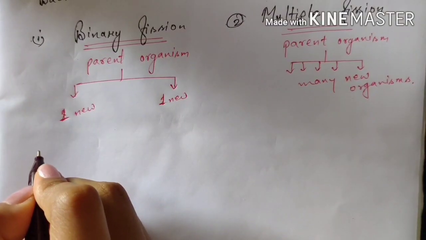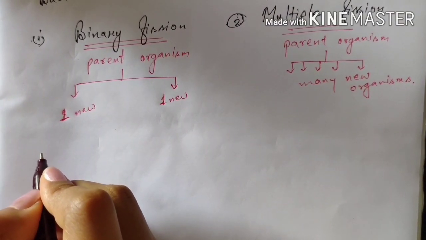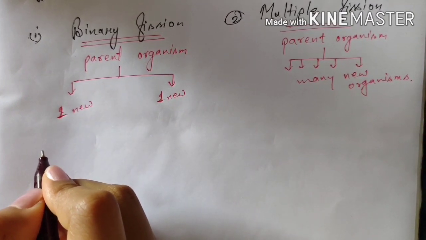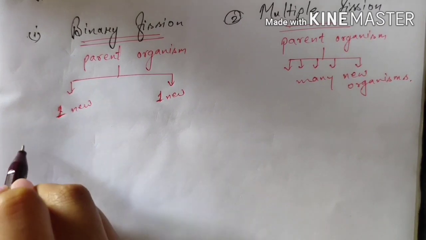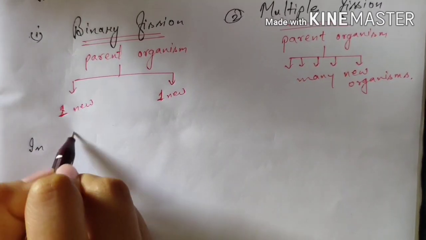Now, the definition of binary fission: the parent organism splits or divides to form two new organisms.